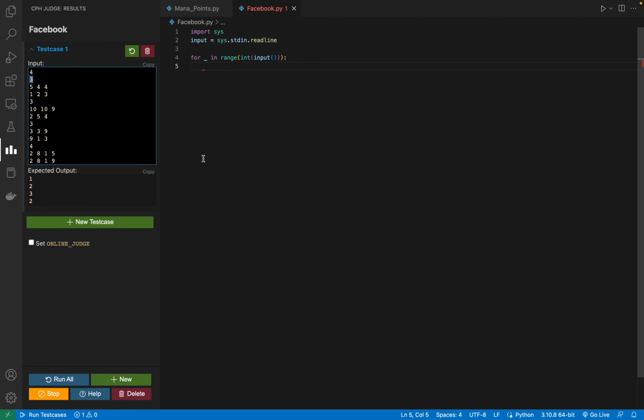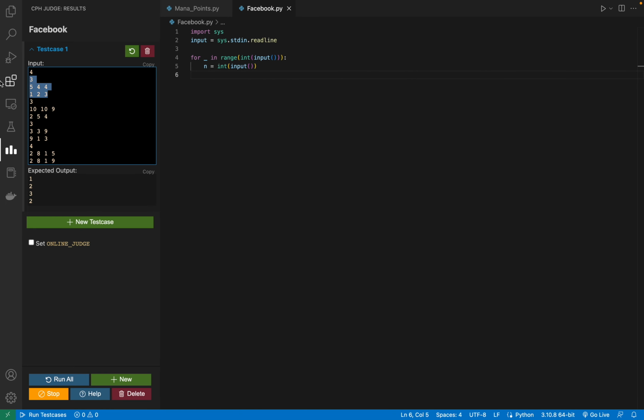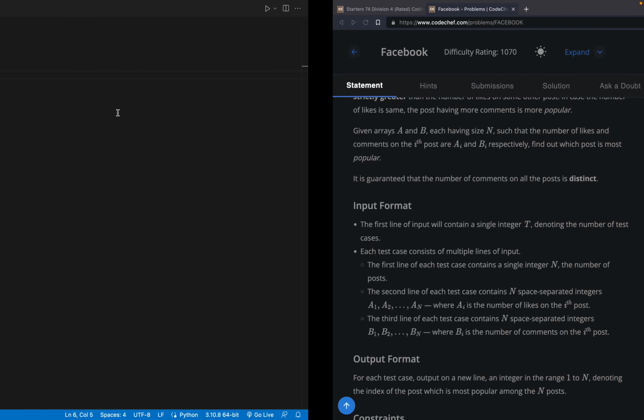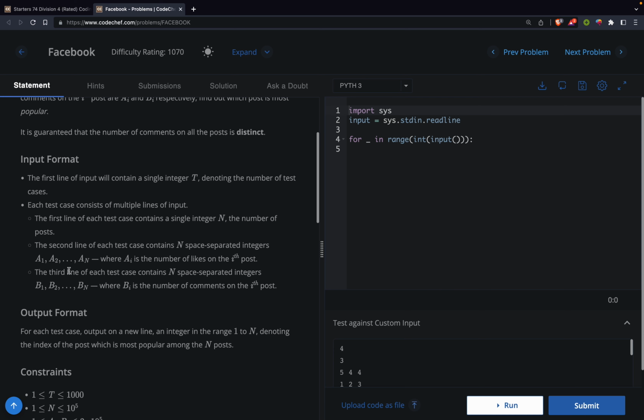First we have to take an integer input, so int input. Next we have to take two arrays, likes and comments. I think likes was first. So in the input format we have the number of likes.